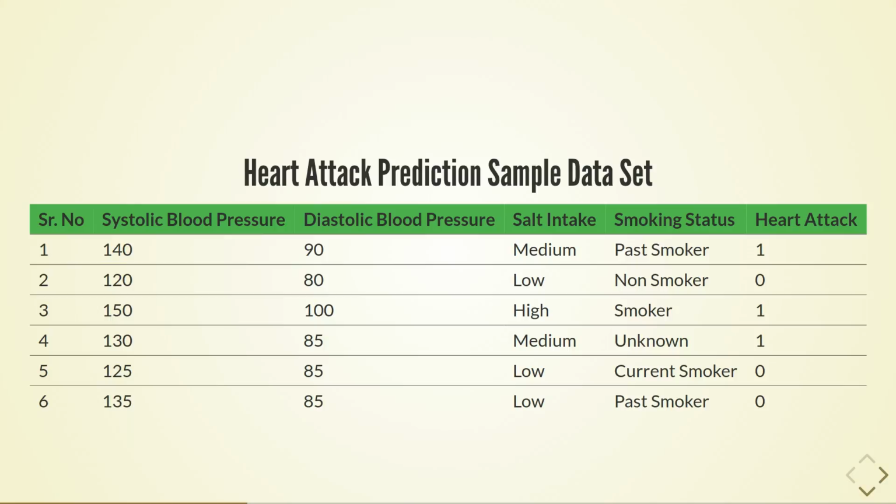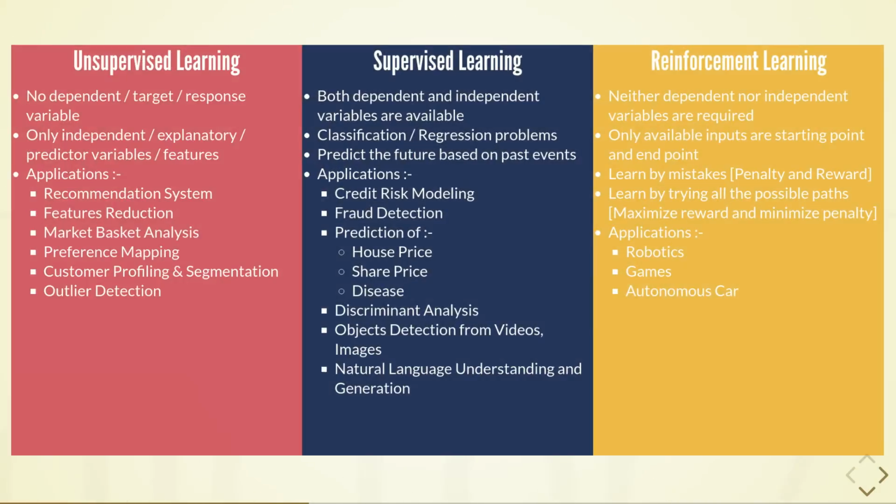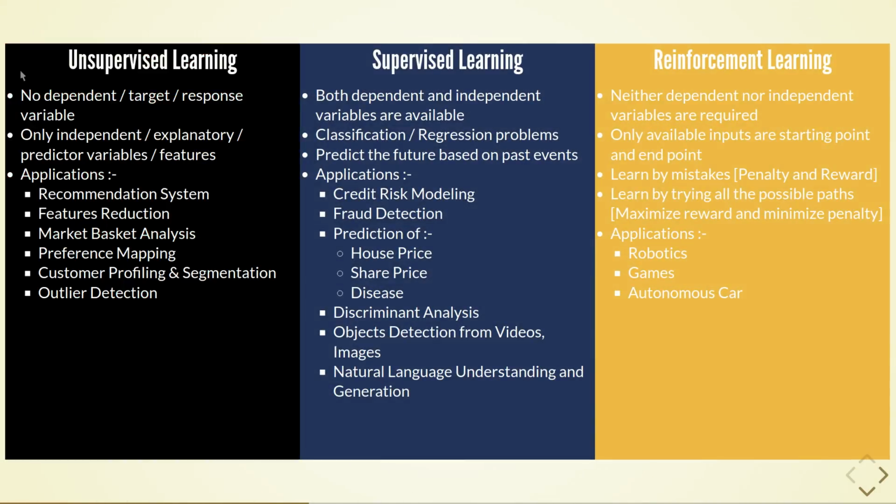Synonyms of independent variables are features, predictors, inputs and explanatory variables, whereas synonyms of dependent variables are output, response variable and target variable. For the time being, just remember the data type each variable is having. We will cover different data types in coming videos. Now let's look at the difference between unsupervised learning, supervised learning and reinforcement learning.